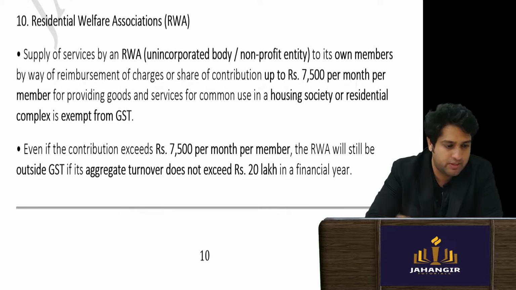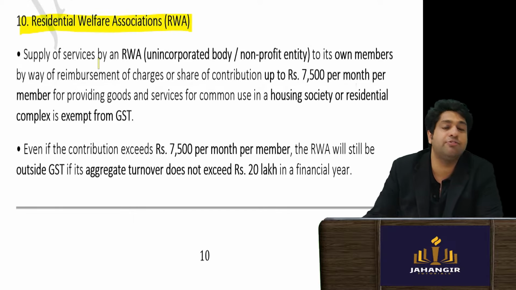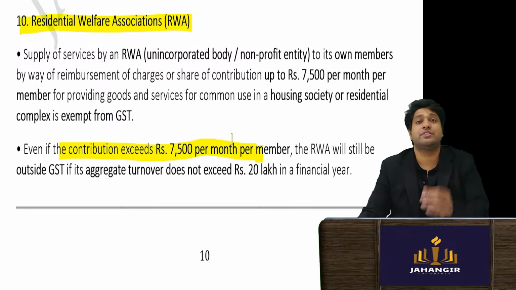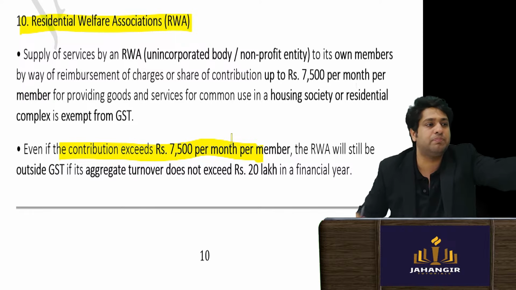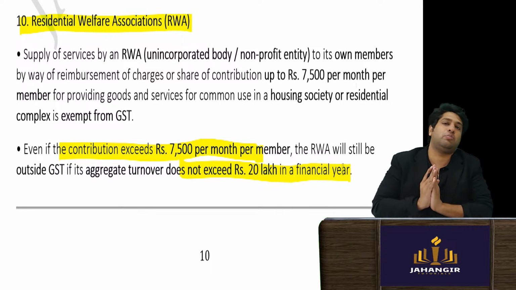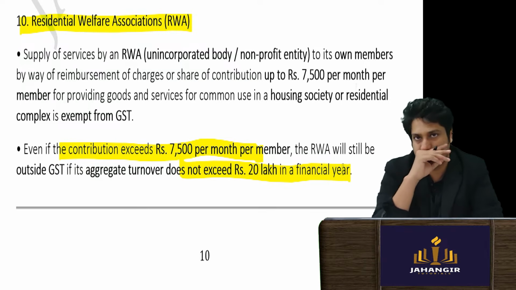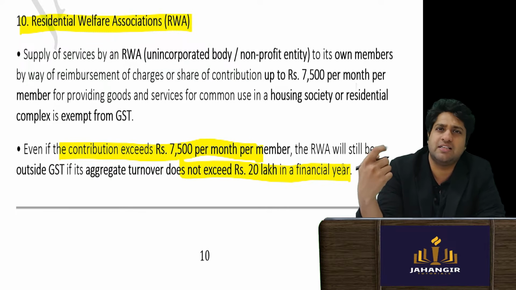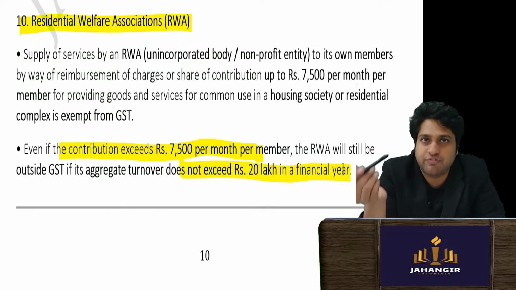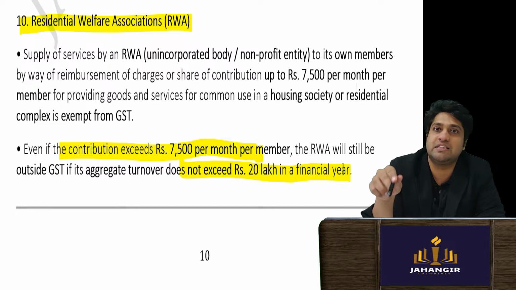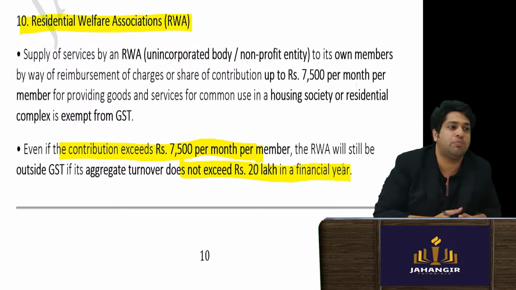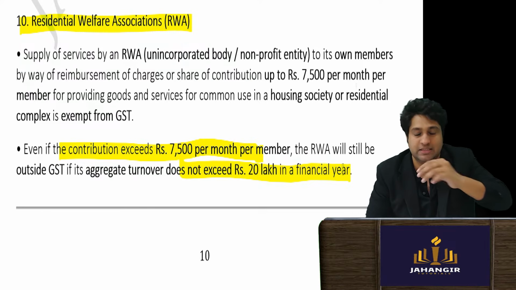Then again, RWA, that is your clubhouses. If the society is giving swimming pool, etc., services and is charging maintenance exceeding 7,500 per month per member, and collectively in a year the society is getting more than 20 lakh rupees, then they have to pay GST on it. Normally, societies will have 10,000 or 15,000 per month maintenance, so it is above 7,500. And collectively, when the total contributions and maintenance come to more than 20 lakh rupees, GST is applicable.